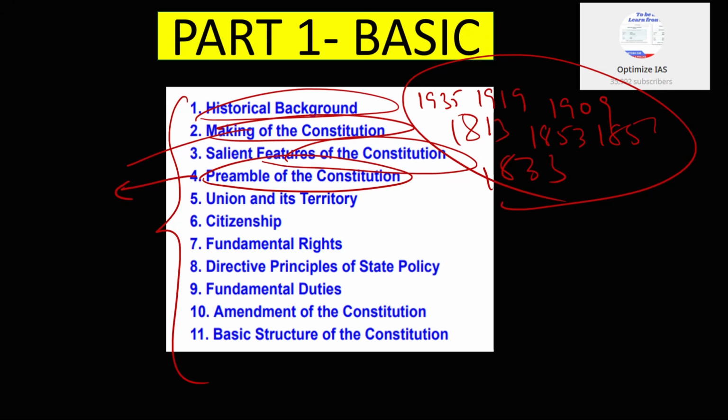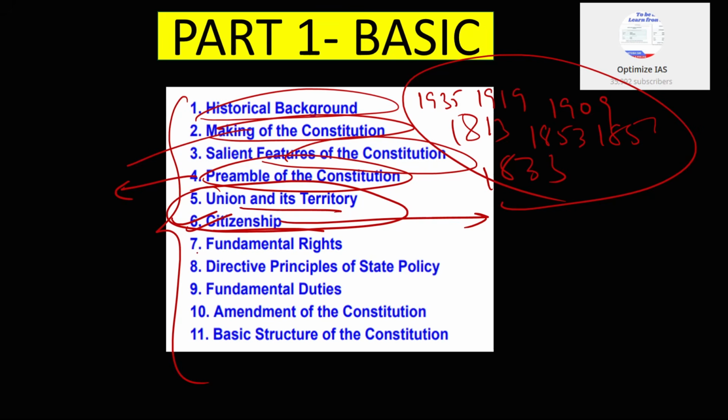Okay, next is union and its territories, and citizenship. Generally, questions do not come from this chapter, but because of the recent controversy related to citizenship, you can expect a question from the citizenship chapter. You need not read each and every detail of this chapter. Focus more on the recent developments and the basics of citizenship, which are the important constitutional provisions regarding citizenship.